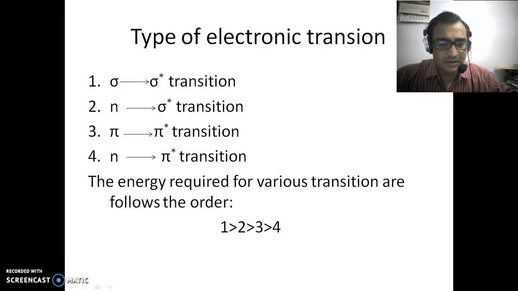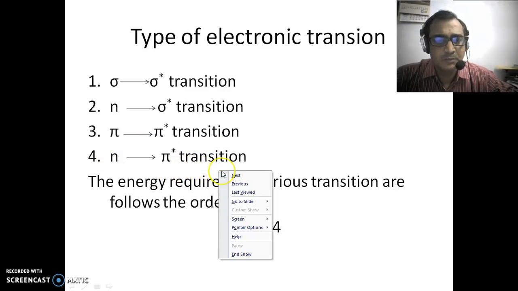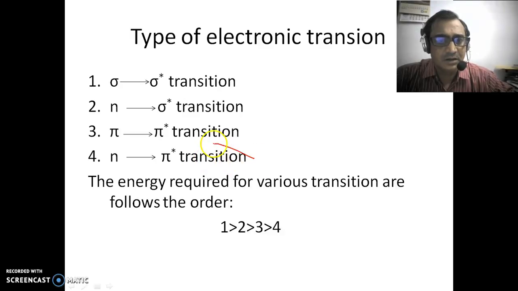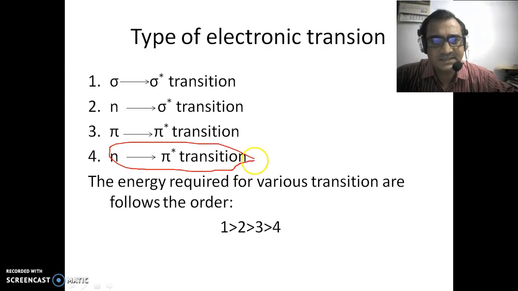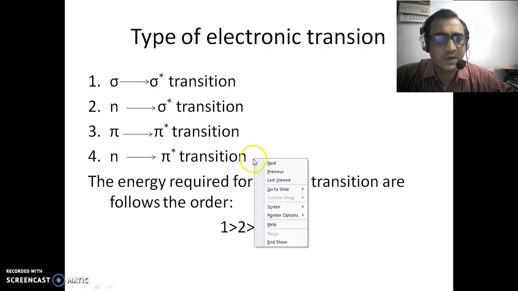In n to pi star transition, the energy required for the transition is minimum, hence many chromophores go by this absorption of light.